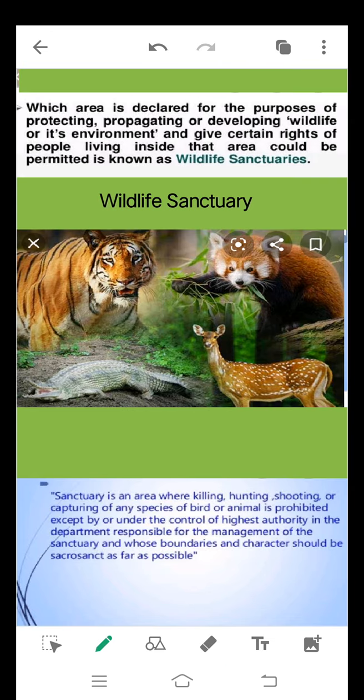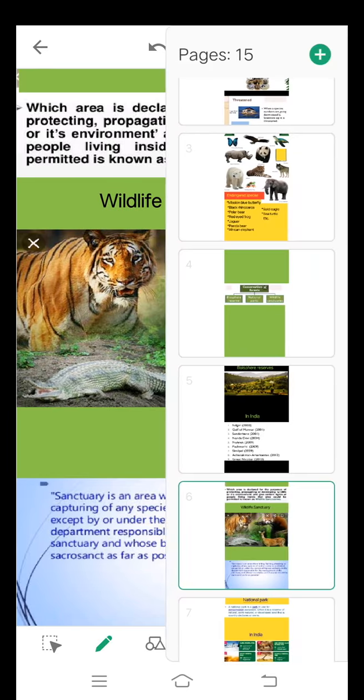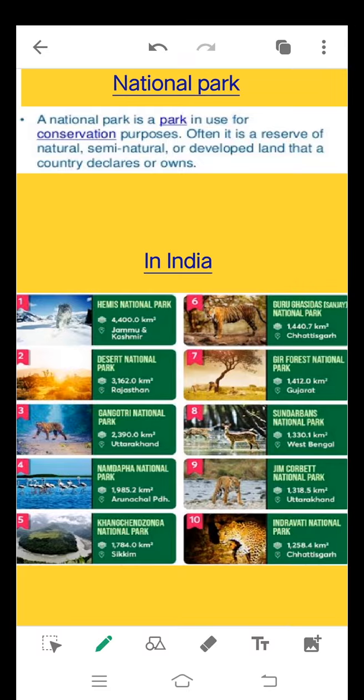Then wildlife sanctuary. Here the area is declared for the purpose of protecting, propagating or developing wildlife or its environment, and certain rights of people living inside that area could be permitted. This is known as a wildlife sanctuary. Then we have national parks. A national park is a park in use for conservation purposes.